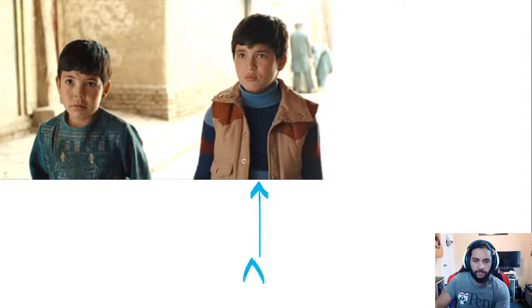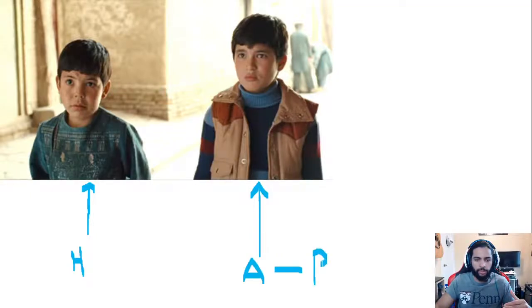So here's Amir, and here is his friend Hassan. All right, now remember the racial, or I should say the ethnic situation happening here. Amir is a Pashtun boy. He's part of the majority ethnic group. Hassan is a Hazara. He is a part of the minority ethnic group, and he is going to get bullied here in this chapter because of his minority status. It's very sad to see.